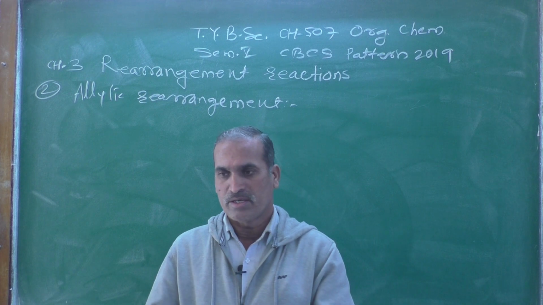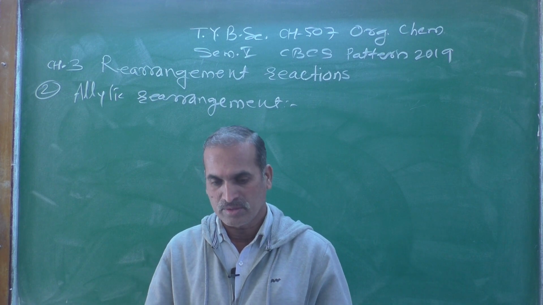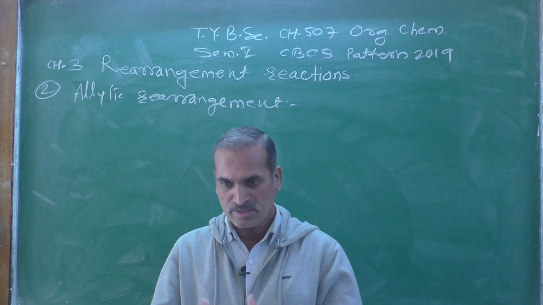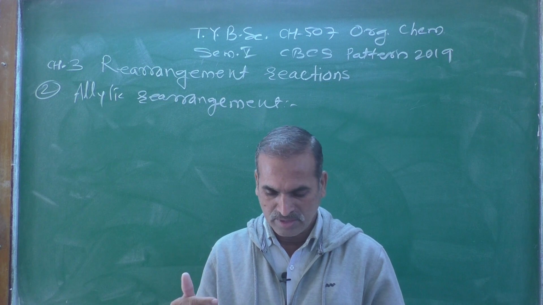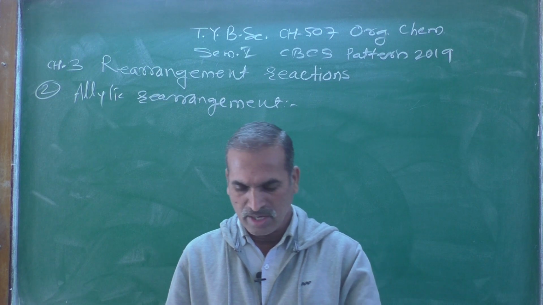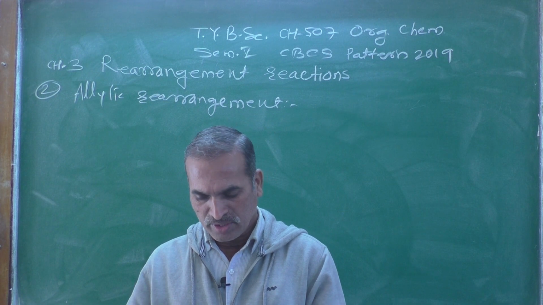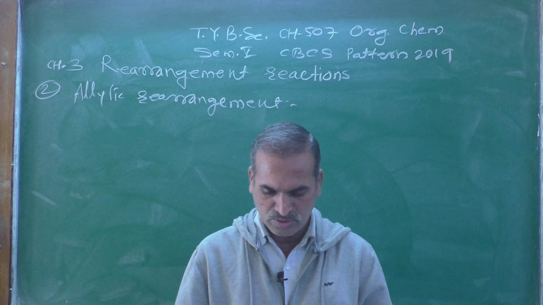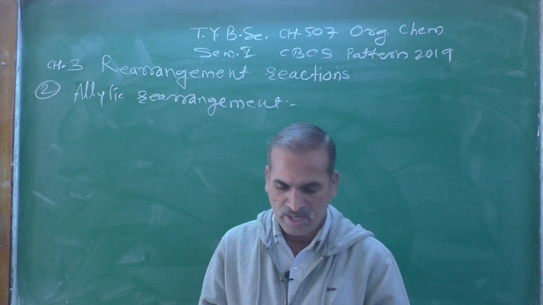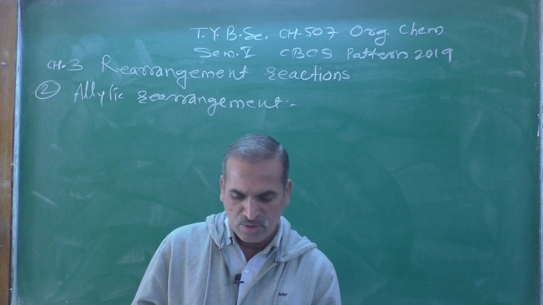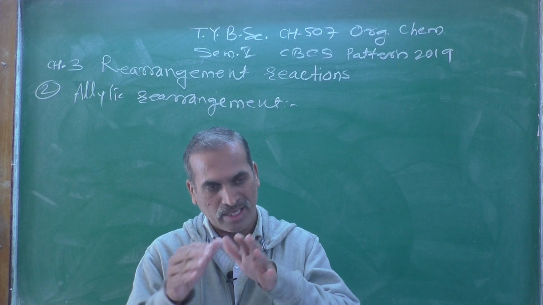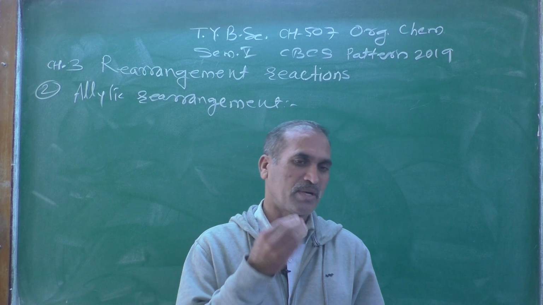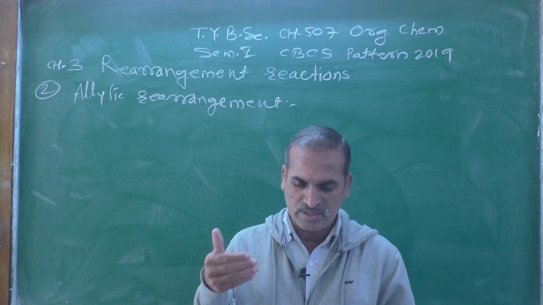I think yesterday we were discussing the rearrangement reaction. In that we have seen carbocation rearrangement can be further categorized as follows. Carbocation rearrangement without a change in carbon skeleton of the molecule, with a suitable example we have described.